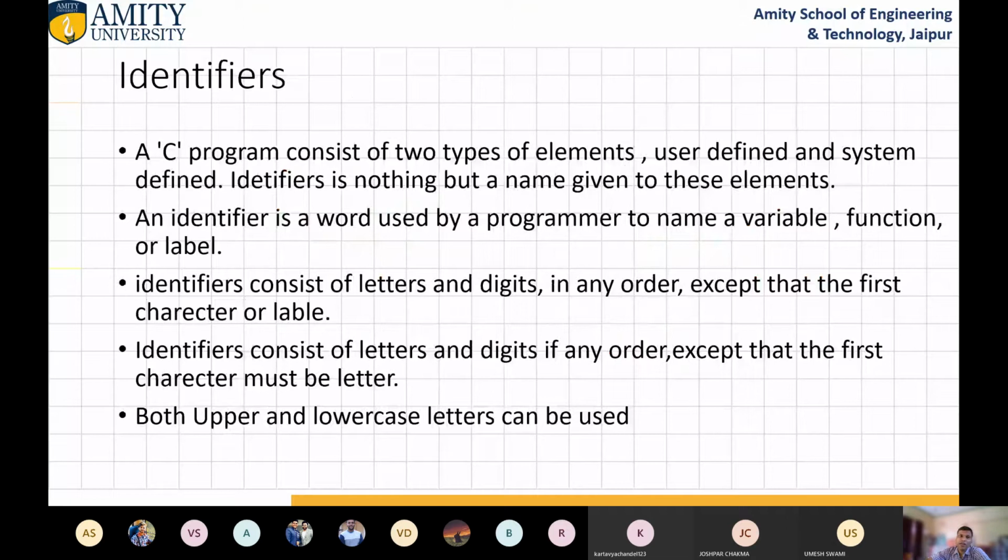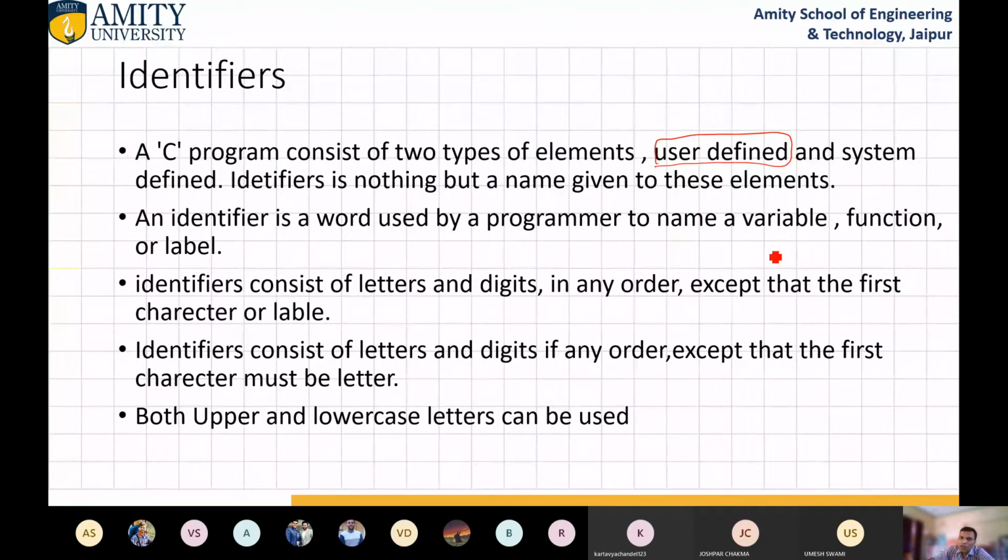So what are identifiers? A C program consists of two types of elements, user defined and system defined. User defined means whatever the user is going to define, and system defined means it is already defined by the compiler. An identifier is nothing but a name given to these elements. Whatever elements we want to create, it is a name given to these elements. An identifier is a word used by the programmer to name a variable, function, or label.